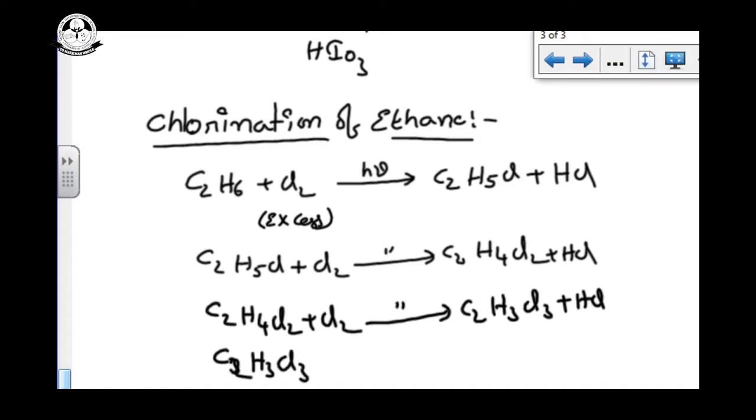C2H3Cl3 reacts with one more chlorine to get C2H2Cl4 plus HCl. With C2H2Cl4, again chlorination gives C2HCl5 plus HCl.